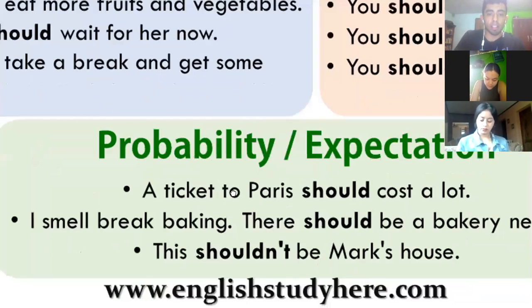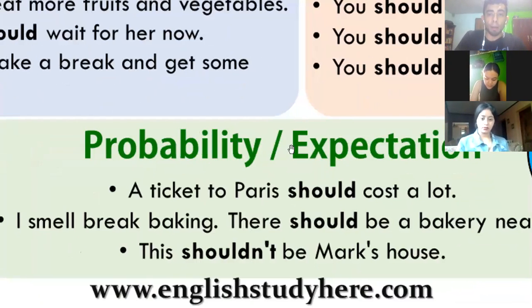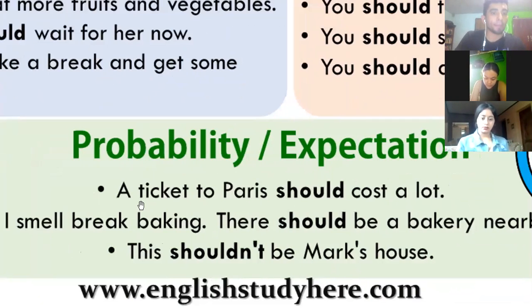Well, as I was discussing with you people, probability and expectation. Listen to number one. A ticket to Paris should cost a lot. Being honest, it's not that expensive. It's around 20,000 lempiras, going back. You can go to Paris with 30,000 lempiras. You can go there. I'm planning it.